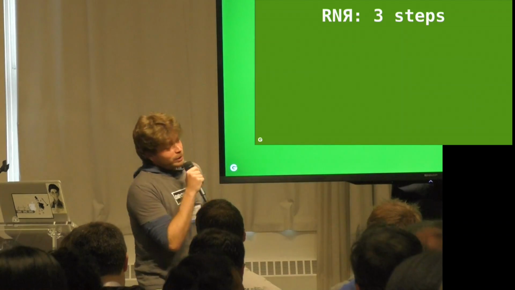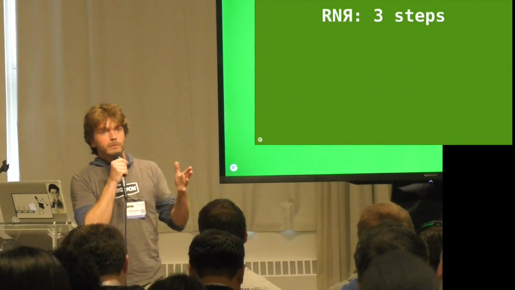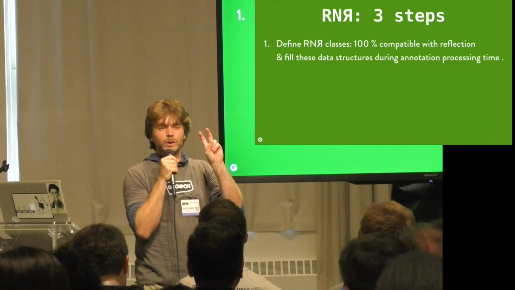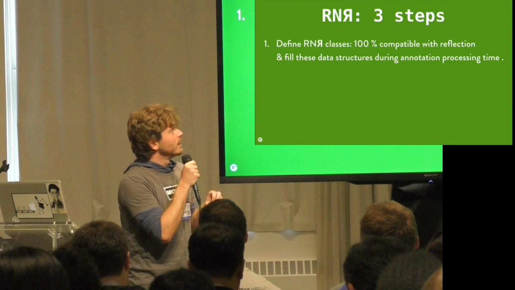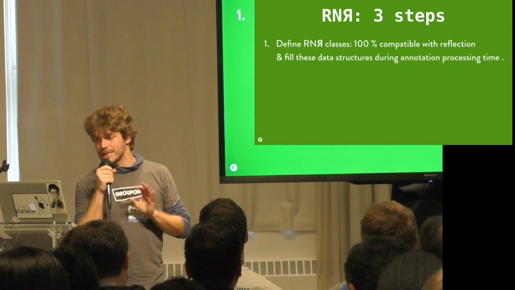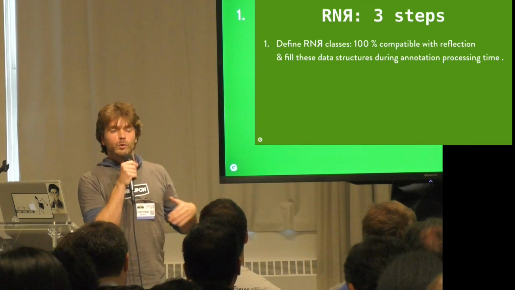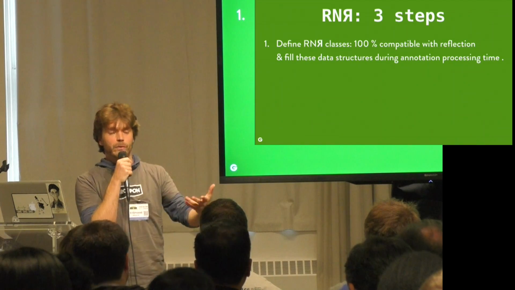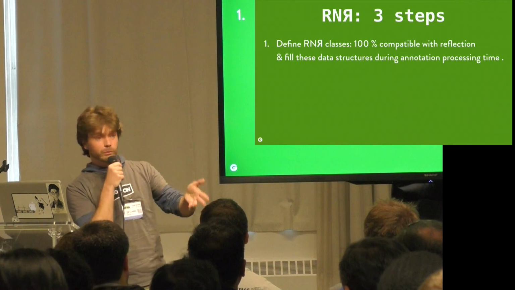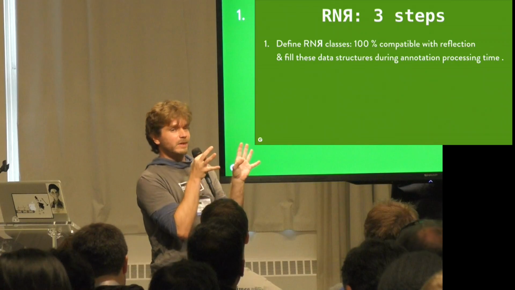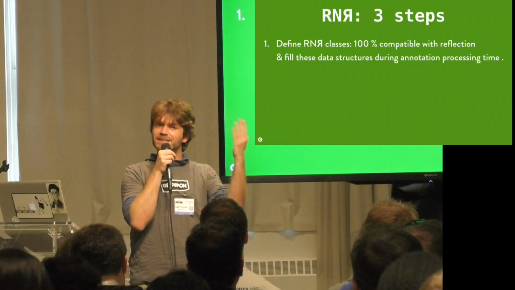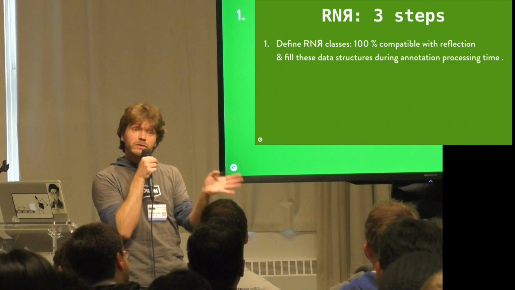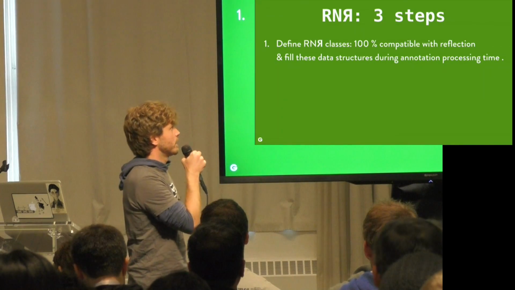So, in Reflection or No Reflection, we're going to perform three steps. The first one is to define what we call RNR classes that are 100% compatible with the Reflection API. So we will have our own class that represents a class, our own class that represents a method, our own class that represents a field and a constructor. We want to get exactly the same API, which is very easy to test automatically. You can test the coverage and see that your API matches the true native Reflection API.